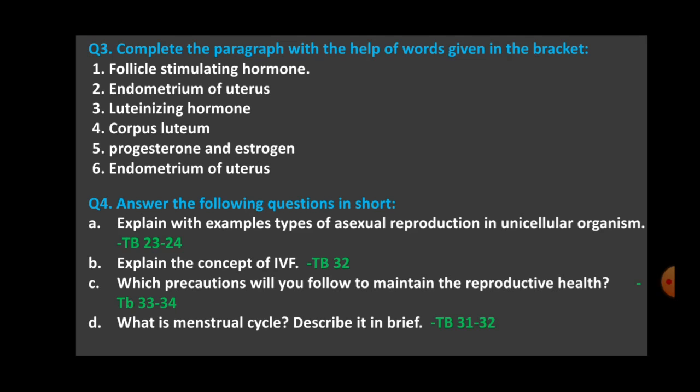Fourth one is, what is menstrual cycle? Describe it in brief. And it is given in the textbook on page number 31 in continuation with page number 32. And please write in points, okay, so that you can score full marks in the answer. Okay, so with this we finish with the question number 4.